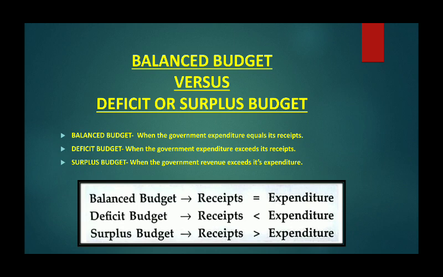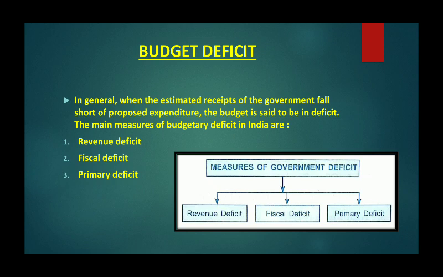In the table you can understand that just the symbols equal to, less than or greater than make three different concepts about budget. Receipts more means surplus, receipts less means deficit, and receipts equal to expenditure means balanced budget. Whenever we have a deficit budget, there comes the problem of budget deficit.